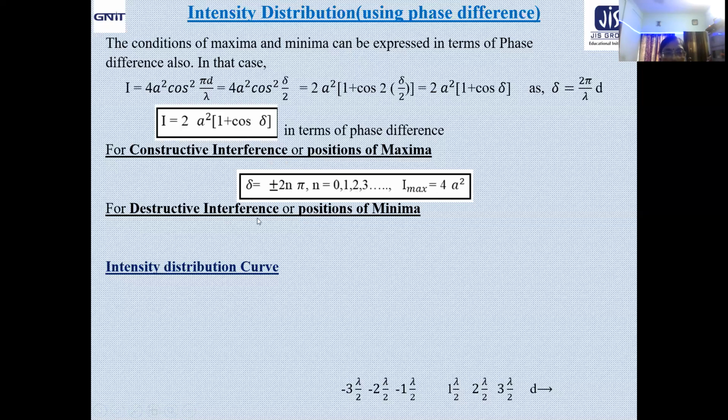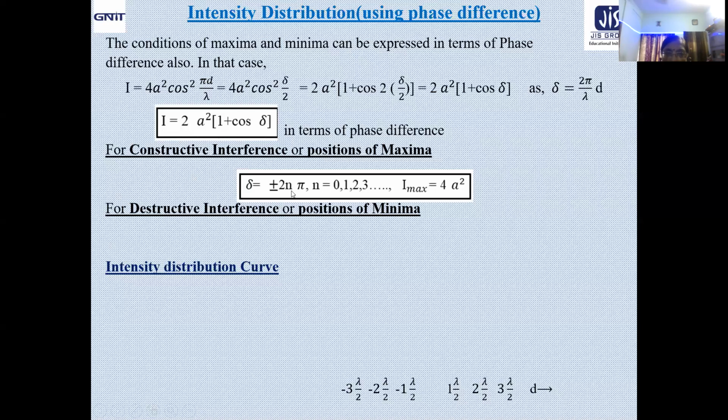Similarly, for destructive interference or positions of minima, what should be the minimum value of cos delta? It will determine the minimum value of I. Now the minimum value of cos delta equals minus 1. Now for which values of delta will you get minus 1? We know that it is the odd multiple.